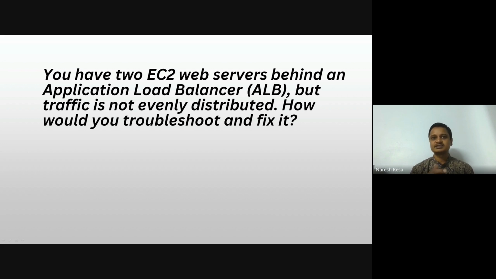If sticky sessions are enabled, we have to go to that setting and disable it. Then the traffic will go to both instances. It means it will balance the traffic.